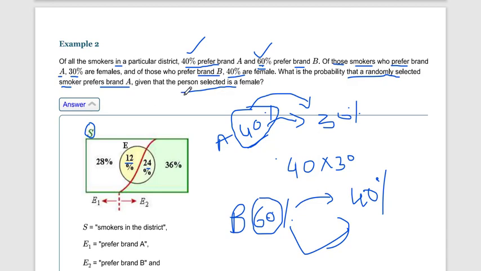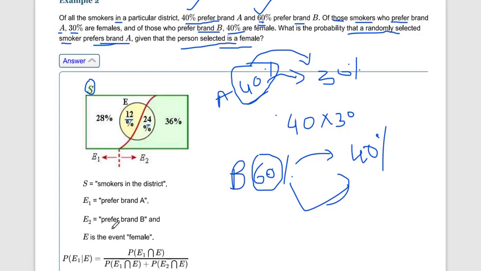Now, we have to find the probability of brand A, but the event already happened is female. So E is the event that the person is female. In the circle we have E as female. Why?